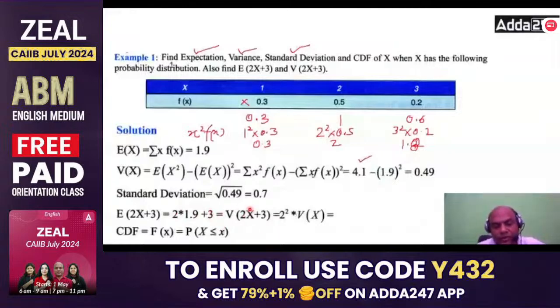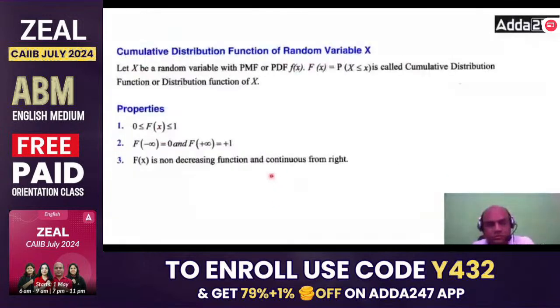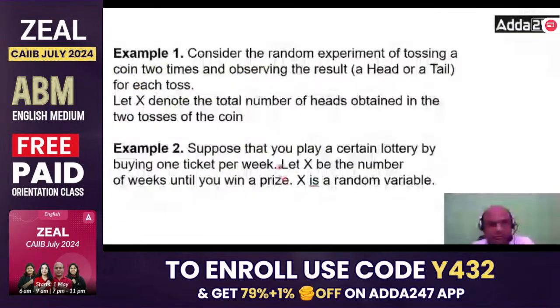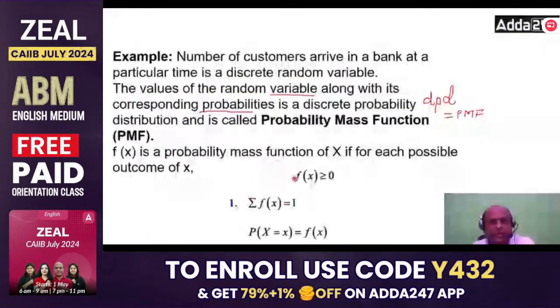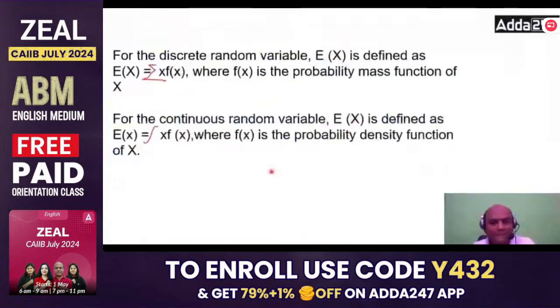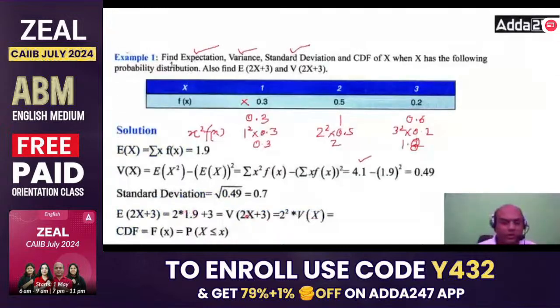And what is V? You see this formula is over here. E of aX plus b equals a into E of X plus b, and V of aX plus b equals a square V of X. So the same formula we are using over here.